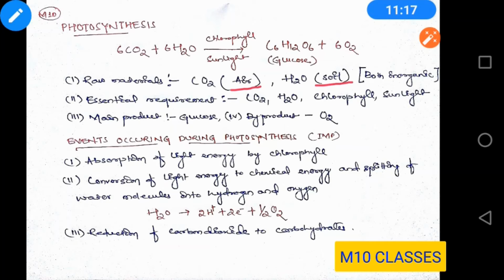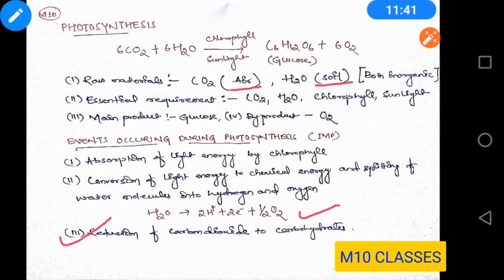This water molecule will give you hydrogen ions, electrons and oxygen, and this hydrogen will be used in the third part. Here you can see oxygen is produced. During the splitting of water, the oxygen which is produced is given out to the atmosphere.